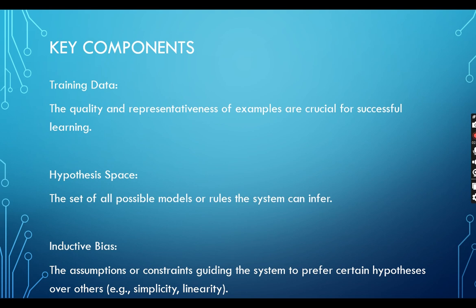Key components were the training data. The quality and the representativeness of the examples are crucial for successful learning. Hypothesis space: the set of all possible models or rules the system can infer. Then inductive biases: the assumptions or constraints guiding the system to prefer certain hypotheses over others, where simplicity and linearity are included.